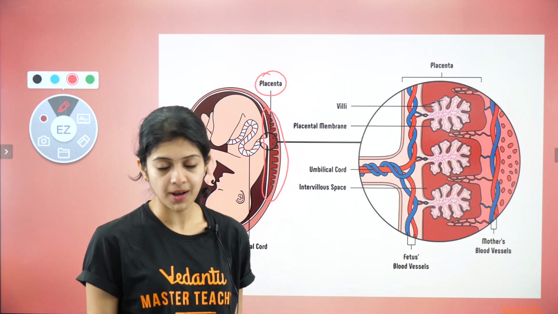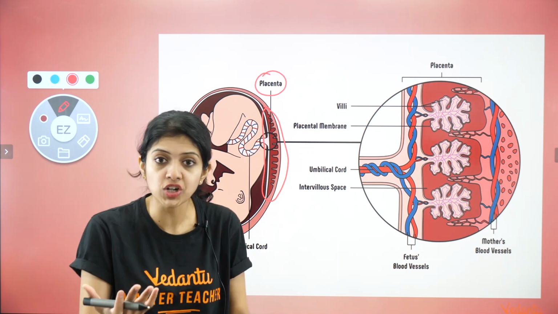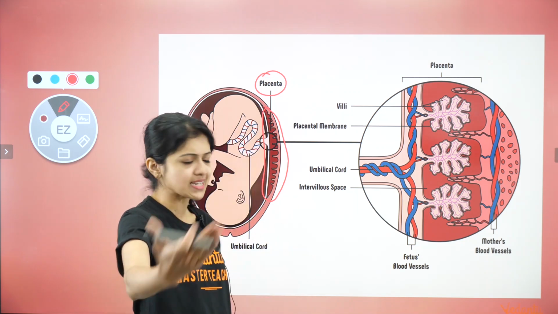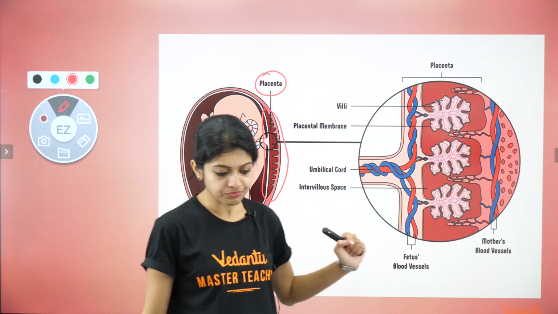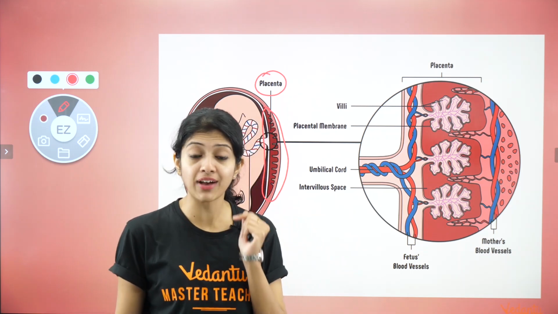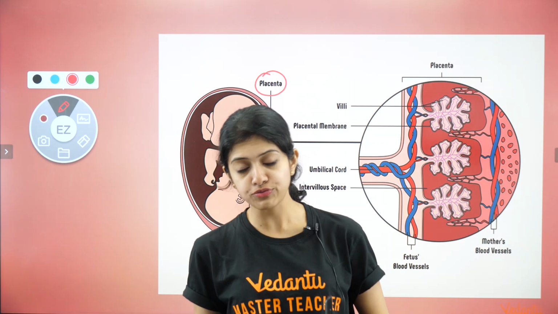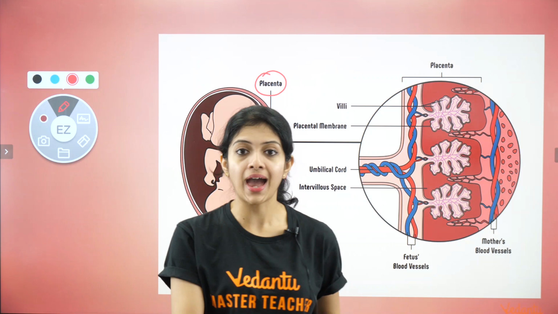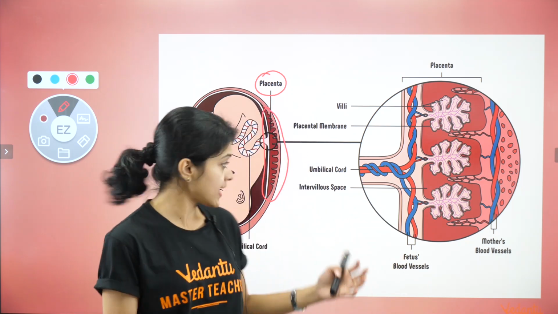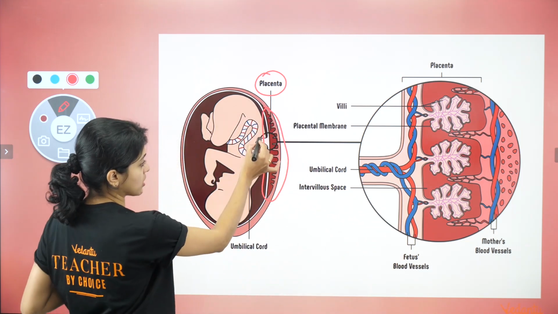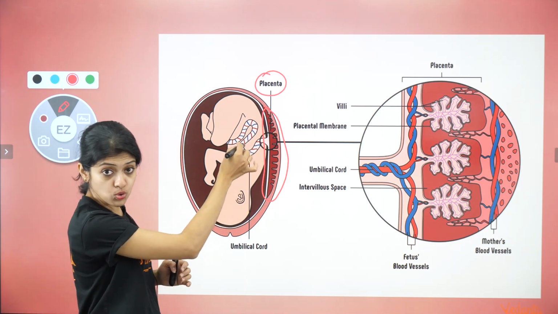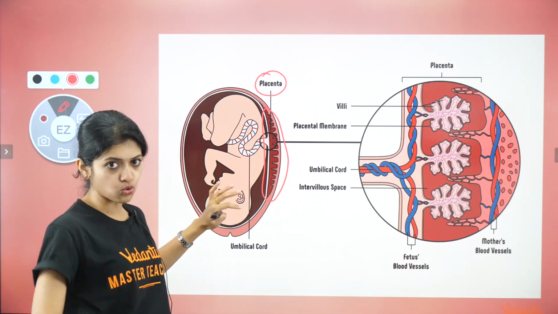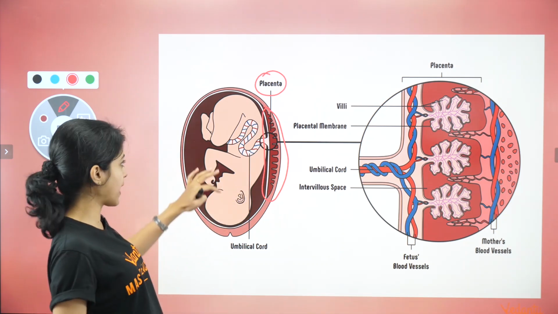The magical structure that acts to nourish the embryo, to nourish the fetus. The embryo first, and then of course the fetus. Now, one common misconception that I find among children is that many of us tend to think that the placenta is the same as the umbilical cord. But that's not the case. The umbilical cord, the structure that you see here with red and blue stripes, just means the blood supply, the red and blue, the oxygenated and the deoxygenated blood.